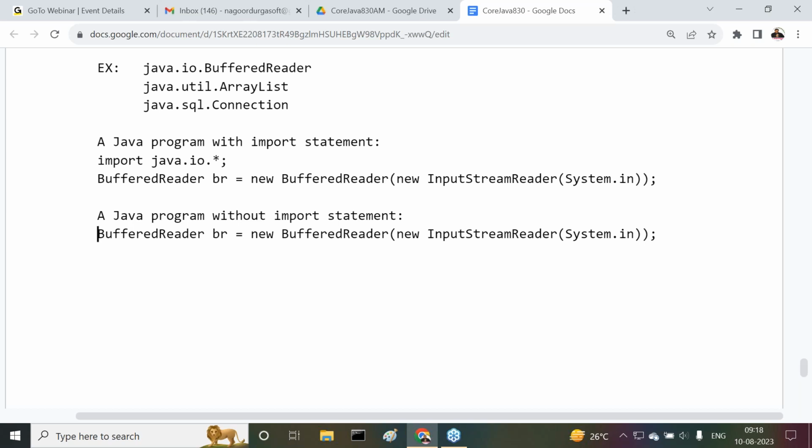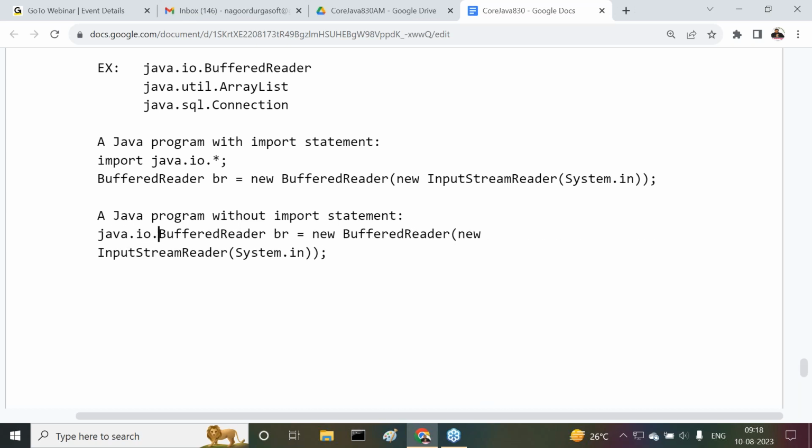Now tell me, BufferedReader is a class which is available in the java.io package. So every time we write the class, we have to write it along with the package name. Now observe carefully. java.io.BufferedReader br is equal to new java.io.BufferedReader, new, what next here? java.io.InputStreamReader(System.in).